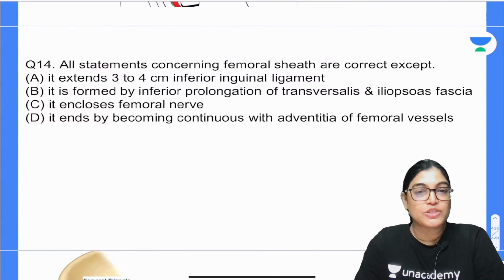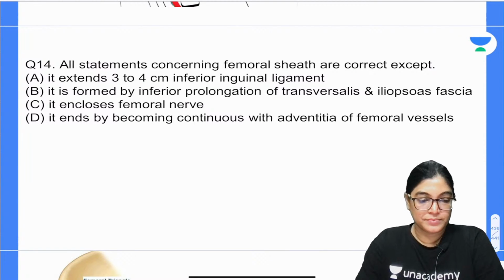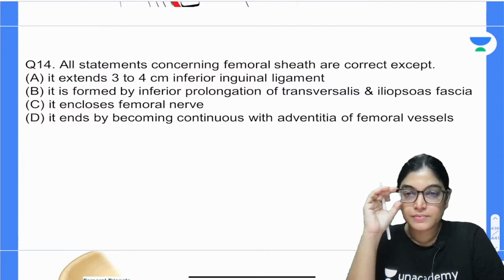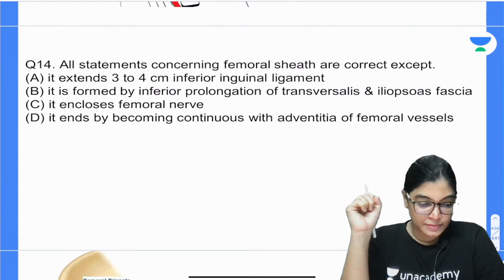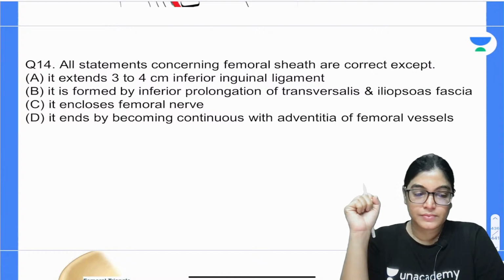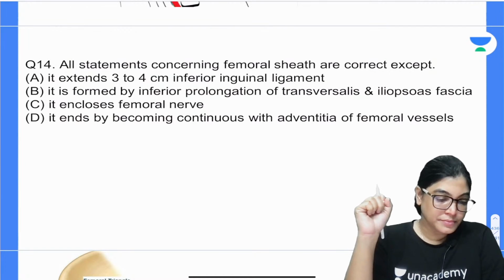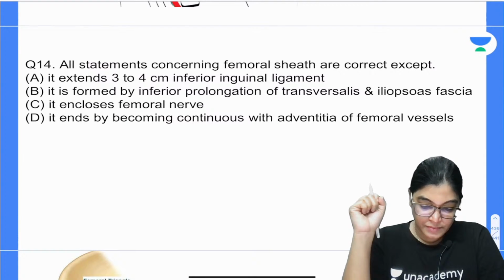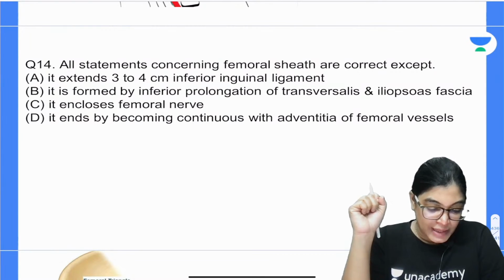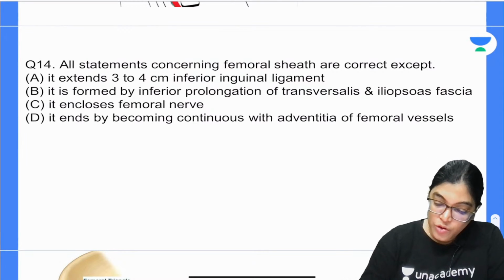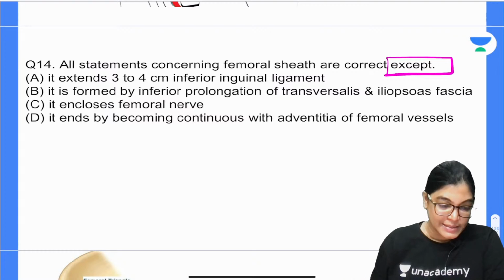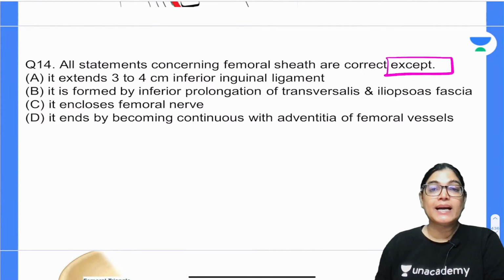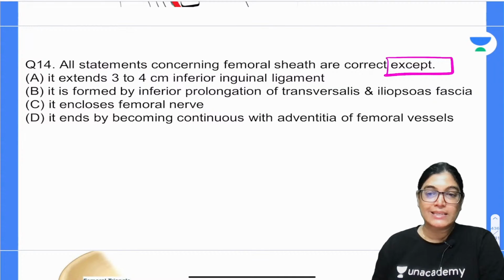It ends by becoming continuous with the adventitia layer of the femoral vessels. So, question number 14 says all of the statements are correct except, so you have to choose the incorrect statement about the femoral sheath, which is not a correct statement about the femoral sheath.